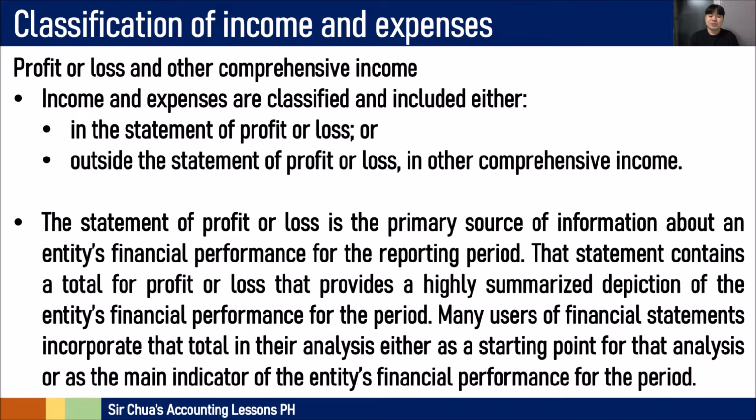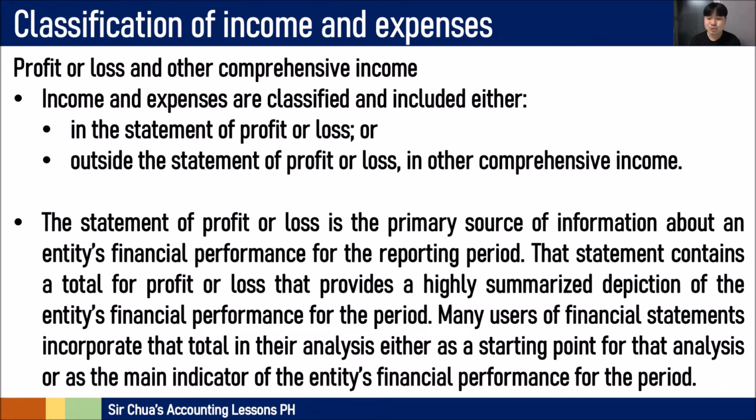The statement of profit or loss is the primary source of information about an entity's financial performance for the reporting period. That statement contains a total for the profit and loss that provides a highly summarized depiction, and as we have told you last time, when we say profit or loss, it represents the entity's financial performance for that period.